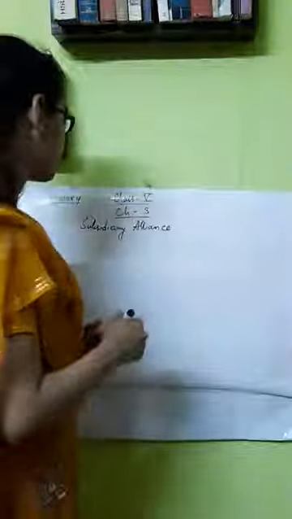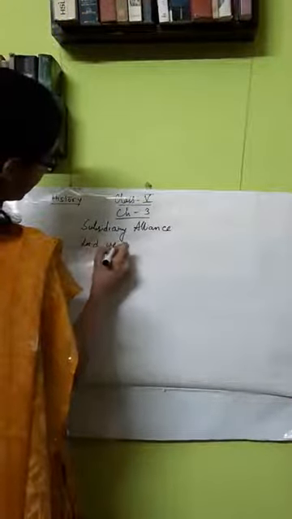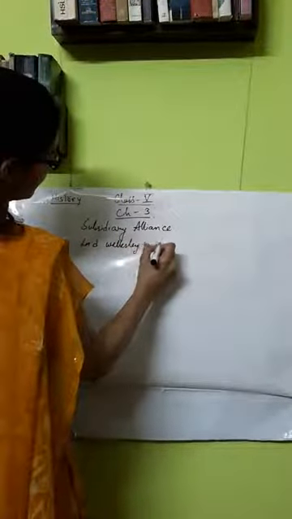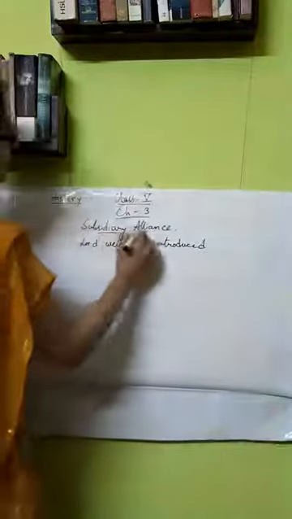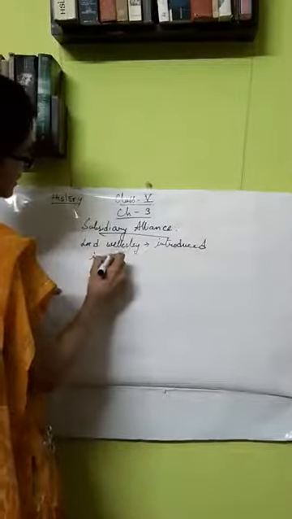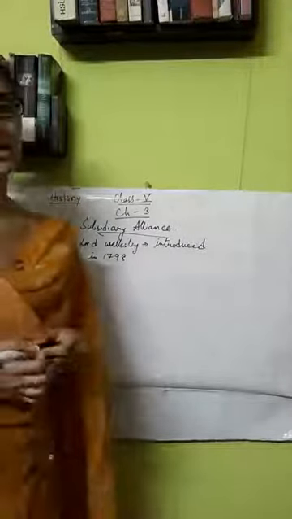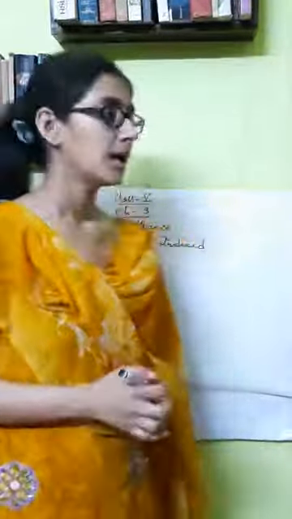So it was Lord Wellesley who introduced the policy of subsidiary alliance, and it was introduced in 1798. So in 1798, Lord Wellesley introduced the policy of subsidiary alliance, and now we'll see what are the main features or main principles of the subsidiary alliance.